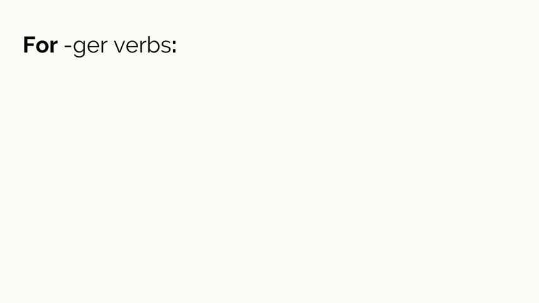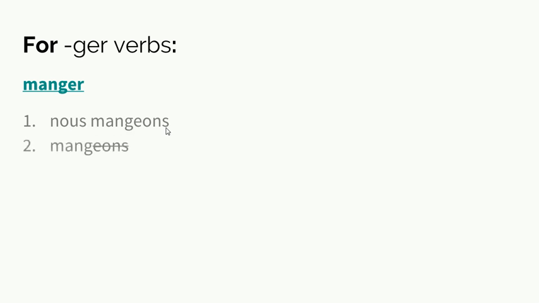We also know that there are some verbs that have special spelling changes. So for GER verbs, such as manger, we're going to find the nous form, and in the present tense we remember that we have to add this pesky E for pronunciation purposes. So nous mangeons. When we find our stem, we're going to take off our extra E and our ONS, because the E is really only there for pronunciation, so it becomes mang.